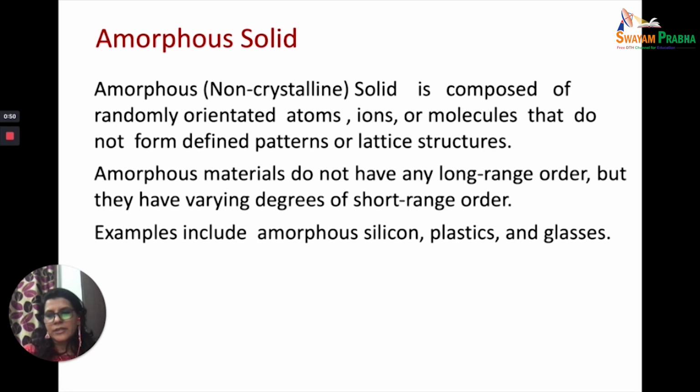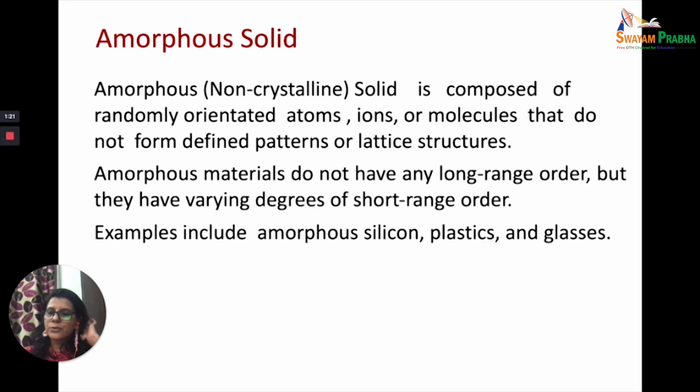There may be a regular arrangement, but that regular arrangement is going to be of a short range order. It is going to be there only for a very short distance, not like crystalline solids, where the arrangement of constituent particles is maintained throughout the crystalline solid. In the case of amorphous solids, either there is a random arrangement or, if there is an ordered arrangement, that ordered arrangement is there for a very short distance, that is, short range order.